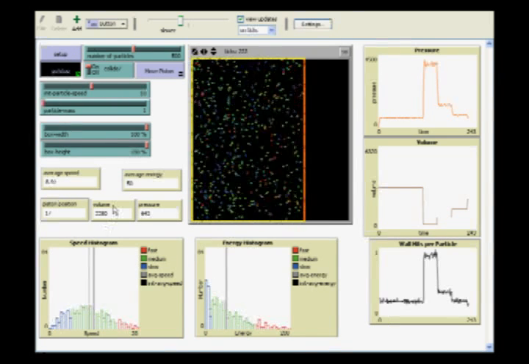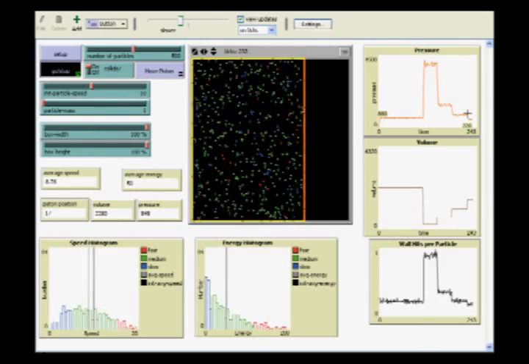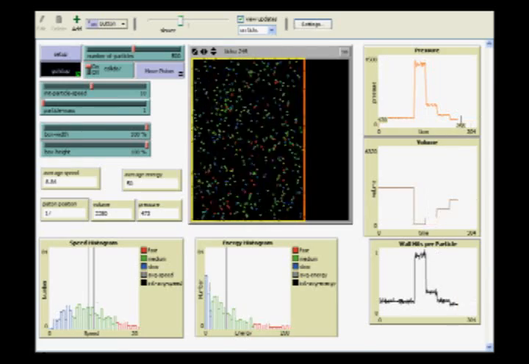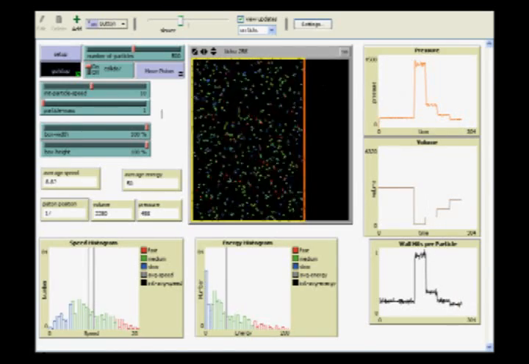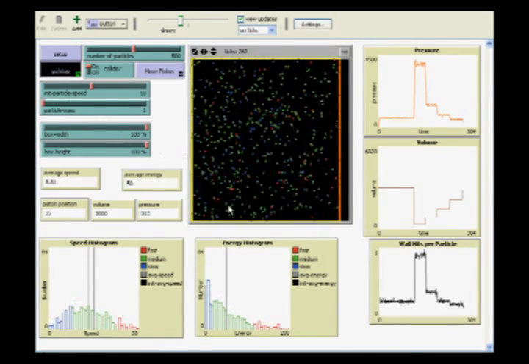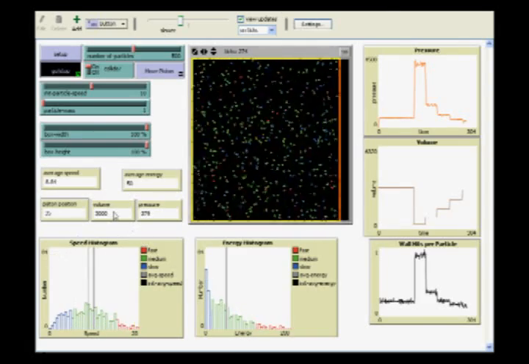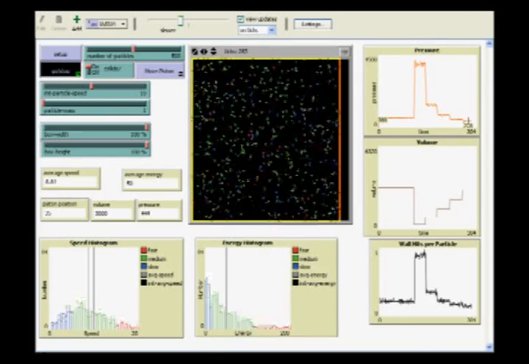Now the volume looks to be about 2,280, and the pressure looks to be averaging about 530. And once more, almost to the entire volume, and we'll go again. Now our volume has gone up to 3,000. We'll just make a note of that. And the pressure has declined now to about 380.